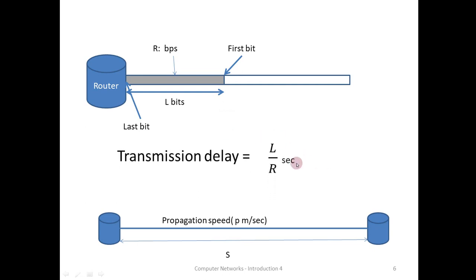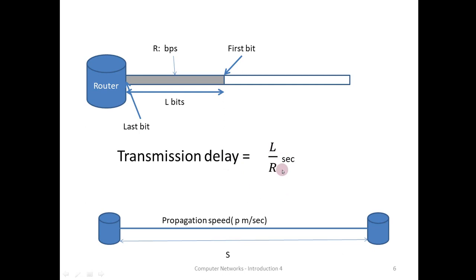So transmission delay is a function of the length of the packet L, in bits, and R, the capacity of this particular transmitter. It is also called the data rate, or transmission speed. The transmission speed is expressed in bits per second and the length of the packet is expressed in bits, therefore it is L divided by R. So this is the expression that you should remember.